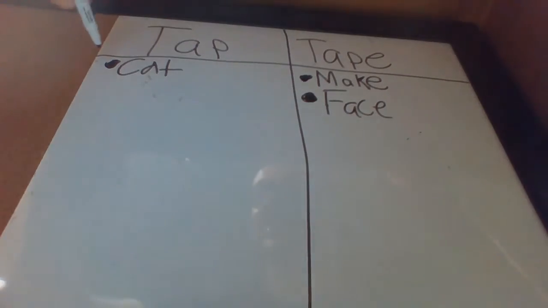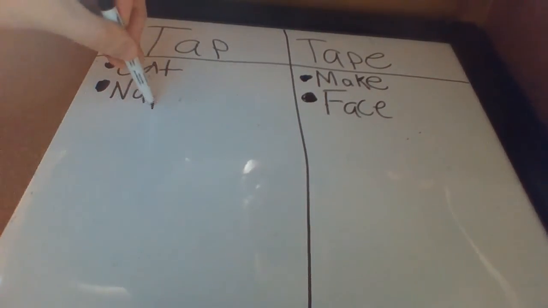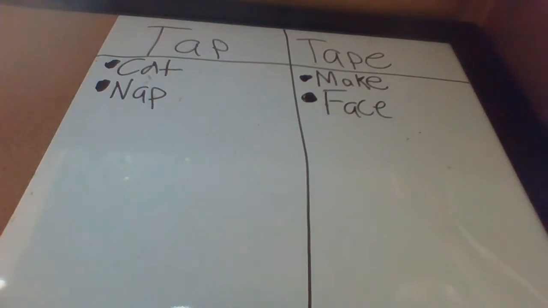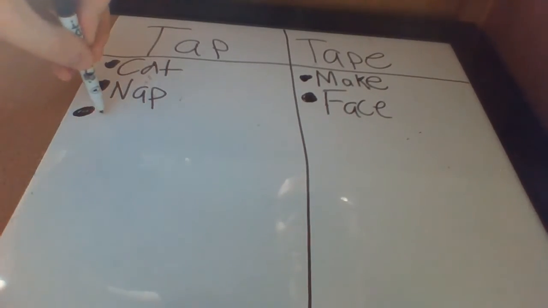That's it. It's nap right under tap. How about that? They rhyme. We're going to go over that in just a little bit. Our final word is dad. Dad. Awesome work, guys. It does belong here.